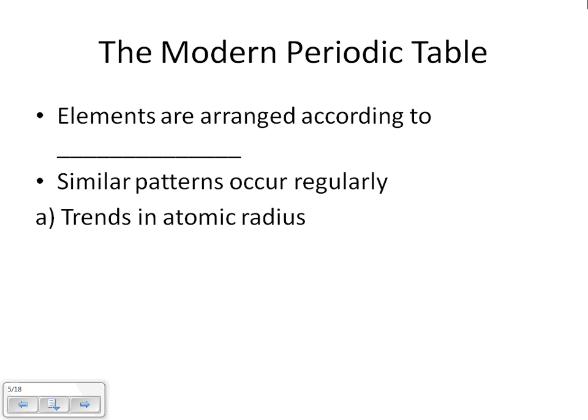Now the modern periodic table is a little bit different. We have more elements on there. And now instead of arranging it by atomic mass, we arrange it by atomic number, so the number of protons. But we still see the same patterns. Similar patterns occur regularly. The first pattern that we're going to look at is a trend in atomic radius. So I'm going to show that on the next slide.